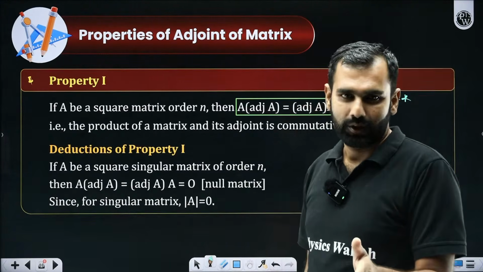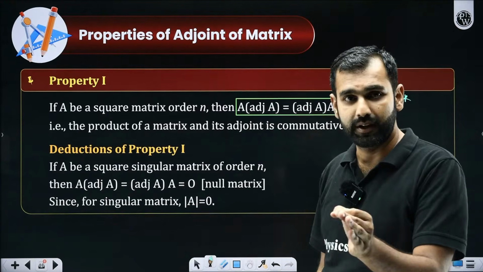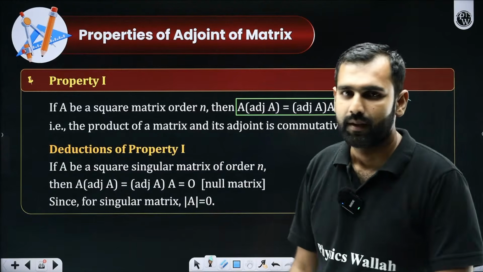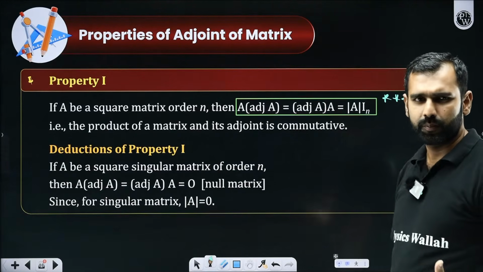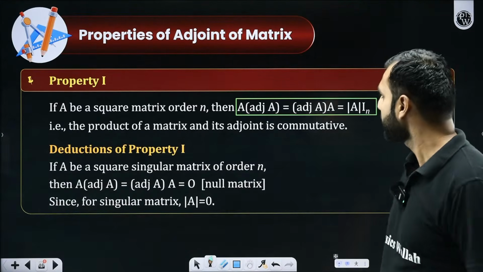A into, okay, good to have you, Ashlesh. A into adjoint of A or adjoint of A into A will always be determinant of A into I. What's wrong, Gully Cricket? Can you be more specific? I'll explain that, don't worry. But what is wrong there? Can you be more specific?